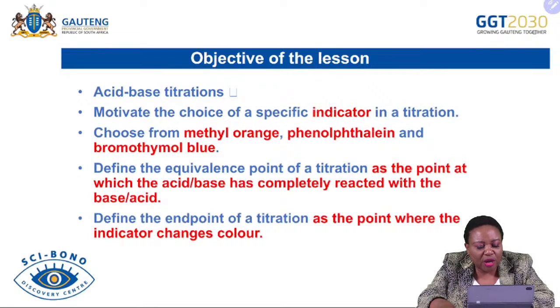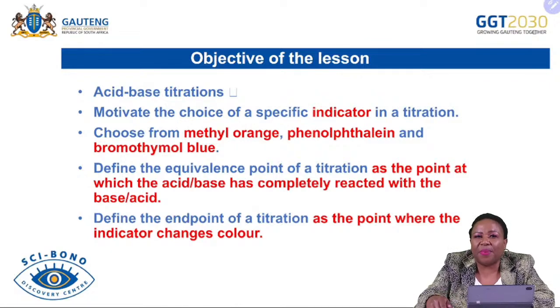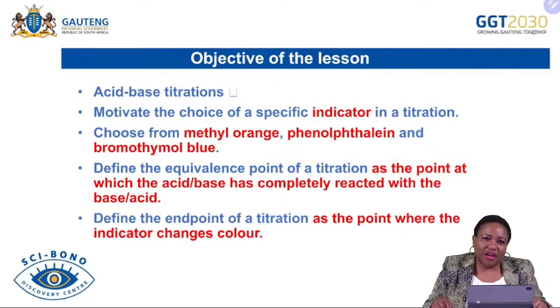And then we are going to look also at the end point. What do we mean by end point of titration? End point of titration is the point where the indicator changes color. Remember, the indicators that we are referring to here are the indicators that we are going to choose, looking at their suitability in terms of the acid and the base that are reacting. Therefore, if that indicator changes color, that is when we have reached the end point. And when the acid and the base have completely reacted with each other, we say we have reached the equivalence point. So we need to know the difference between what we mean by equivalence point and what we mean by the end point.